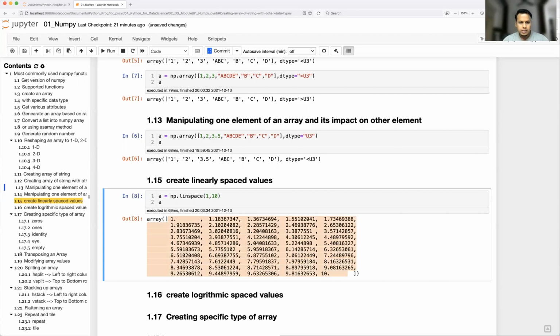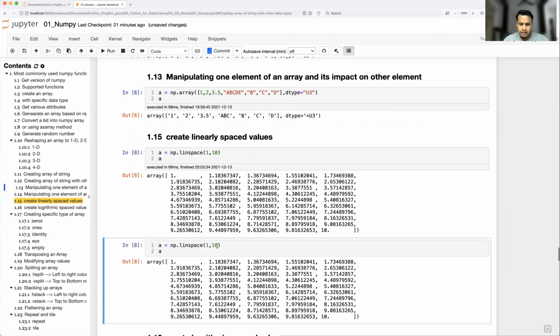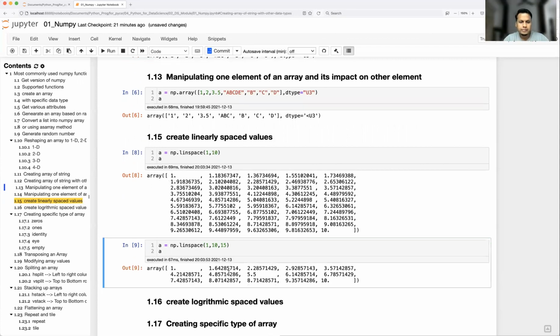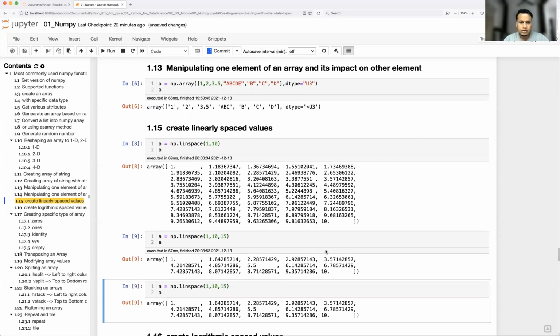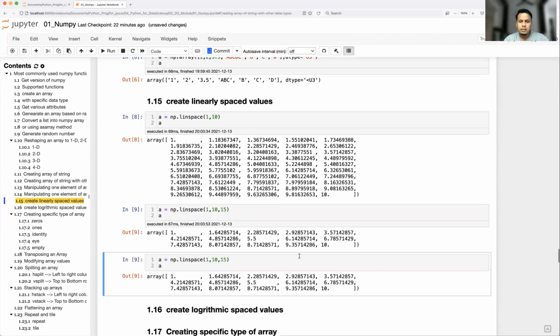Okay, so now let's take another example. Between 1 to 10, I want exactly a total of 15 numbers. So 15 equally distributed values will be given as an array between 1 to 10. If you see here, by default the end value is also getting included, but there could be some cases where you don't want to include it.